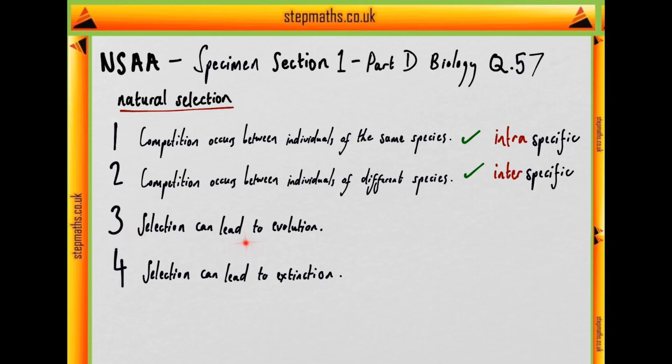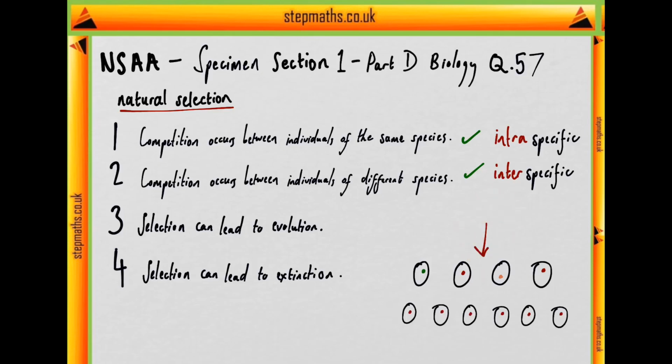Moving on to 3, selection can lead to evolution. Well, let's model 4 circular organisms here, each with a different coloured circle in them, and let's apply selection pressure that selects for red circles. The next generation will be composed mostly of red circles, since the red circles in the face of this selection pressure confer an advantage. Therefore, the allele, or the gene variant coding for red circles, increases in the population in the next generation. So yes, the genetic composition can change between generations because of selection. And that's what we call evolution.